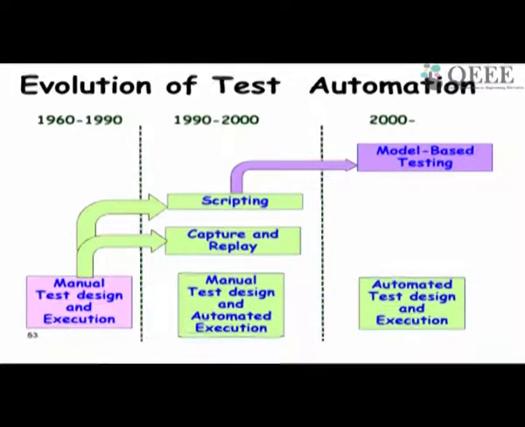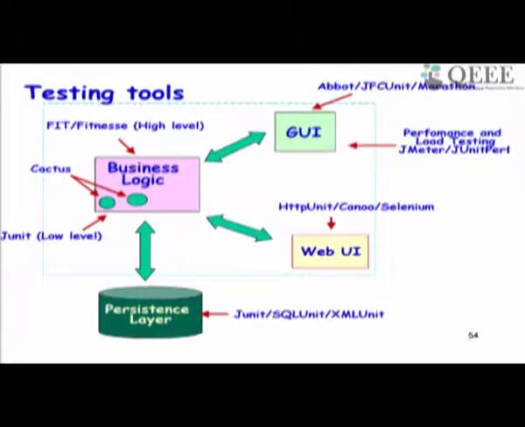And then later, 2000 onwards, we have model based testing, where based on the design, the test data is generated and also the test results are checked. We'll spend some time on this towards the end of our lecture. So various testing tools have come up: the GUI, business logic, the persistence or database layer, the web interface. This is the standalone GUI interface.